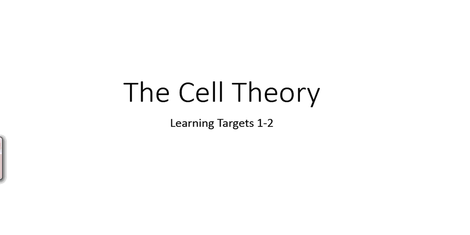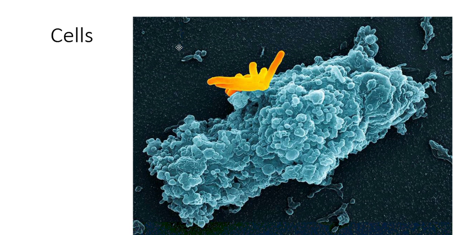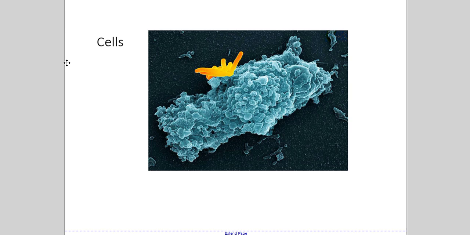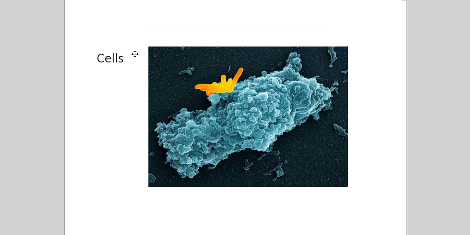This video is Unit 3 on the cell, Learning Target 1, Cell Theory. First things first with cells is something we've talked about before. Cells are the basic unit of all of life for all living things. A cell is considered living by itself, whereas things that are smaller than cells, like the parts of cells, are not considered living in and of themselves.